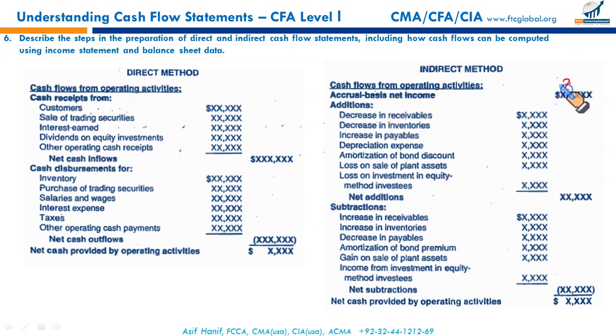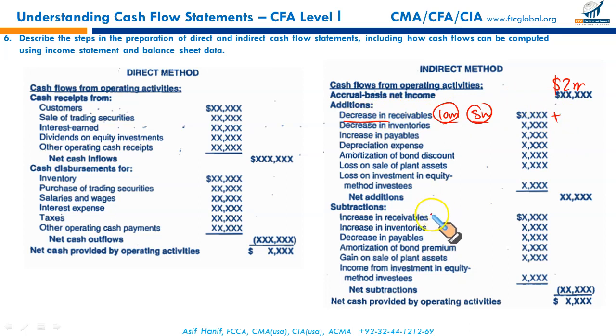Now let's say your 2 million is your net income, over the period, meaning over the quarter, over the 6 months period, or over the year. If your receivables have fallen, let's say your opening receivables were 10 million and your closing receivables are 8 million, there has been a decrease in receivables. Think. A decrease in receivables could have resulted in what? Inflow. When there is a decrease in receivables, it means they have paid us. Decrease in receivables over the period is added.